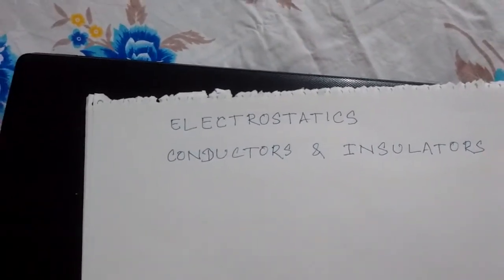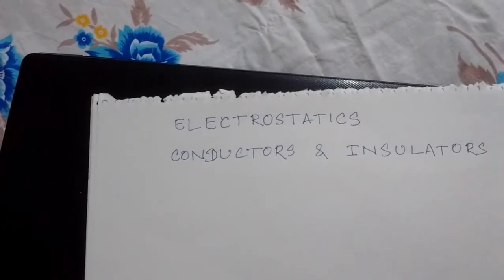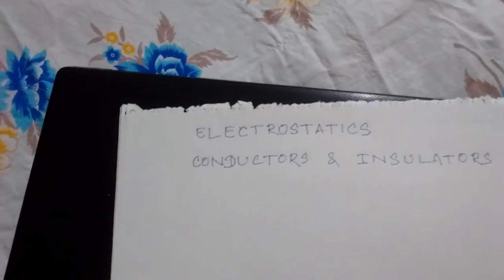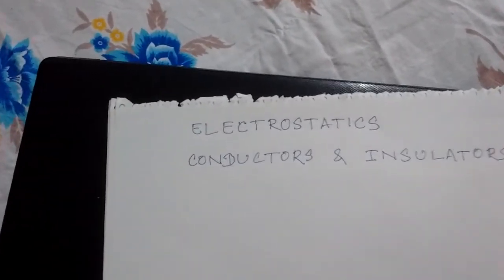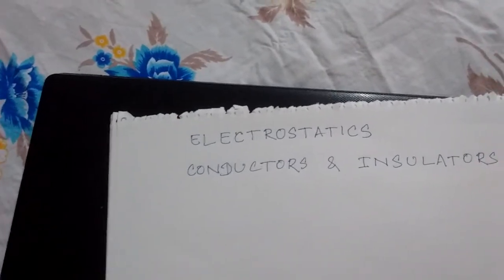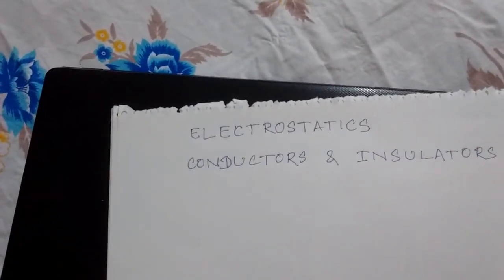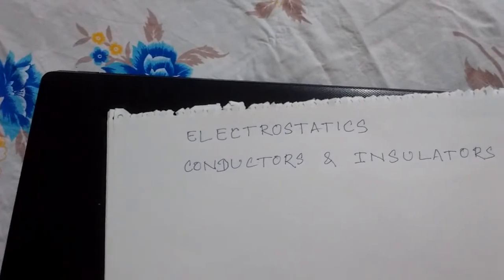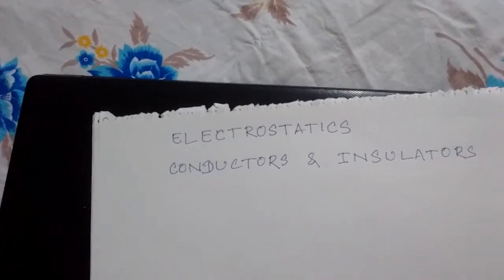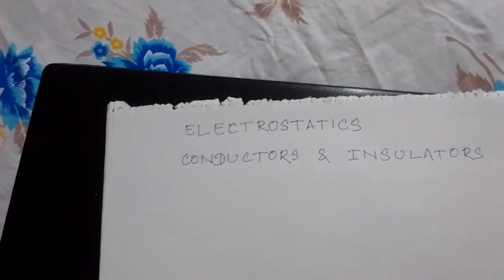Another classification is also there, that is semiconductor. Conductors and insulators are not the only classifications. Semiconductor is also there. We shall go through semiconductors in the last chapter, and for the time being the classification is also not clear.